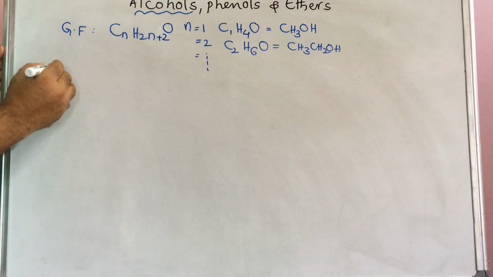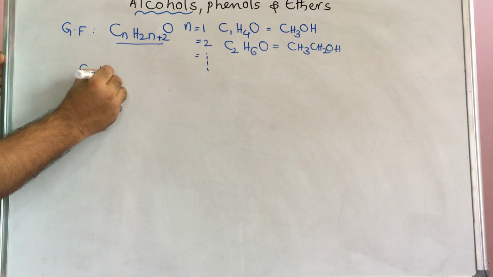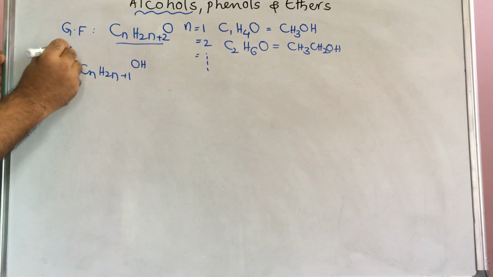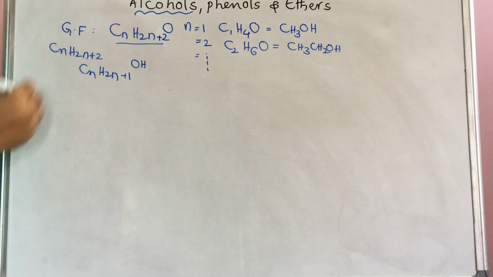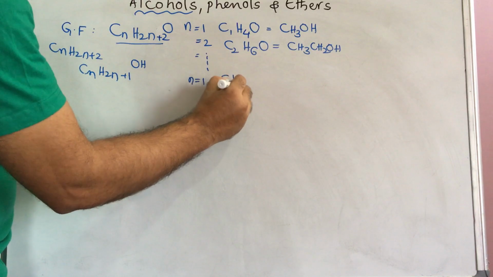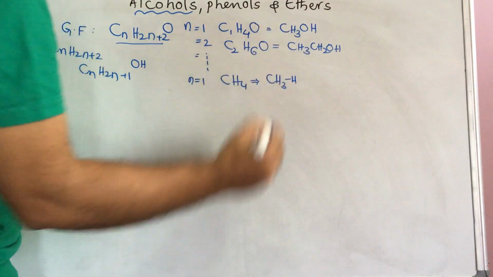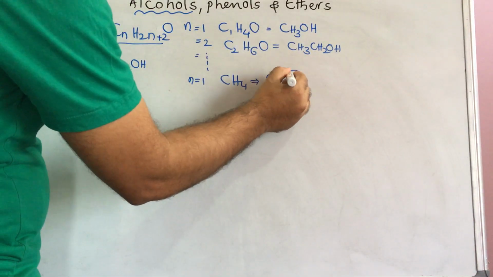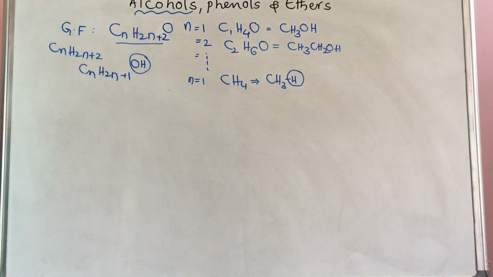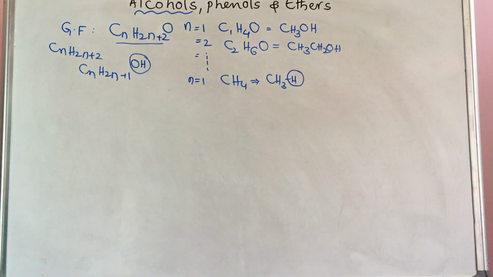It can also be represented as CnH2n+1OH. Actually, the alkane general formula is CnH2n+2. If n equals 1 for alkane, CH4, this can be written as CH3-H, total CH4. This hydrogen is replaced by the hydroxy group. Then in an aliphatic hydrocarbon, a hydrogen replaced by a hydroxy group gives alcohols.